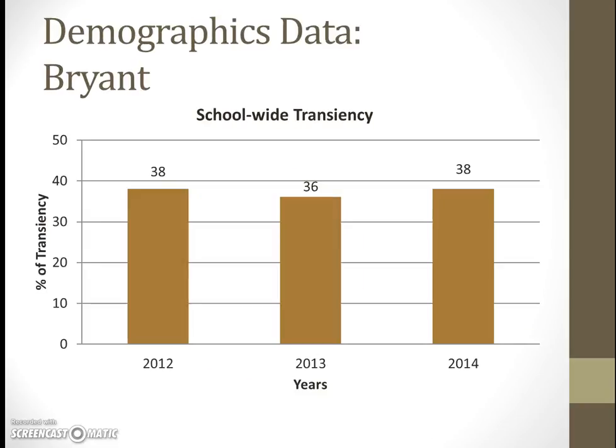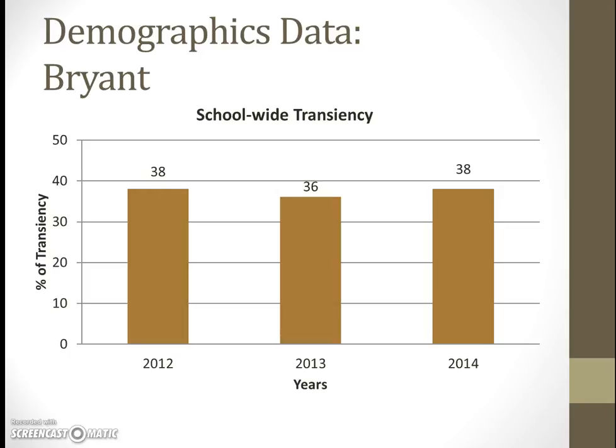All right, another piece of data that I feel is important is to look at our transiency rate. It hasn't changed a lot over the last several years, but it is important to note that some of the scholars that we begin with at the beginning of the year are not the same scholars that we test at the end of the year. And we've all felt that way.